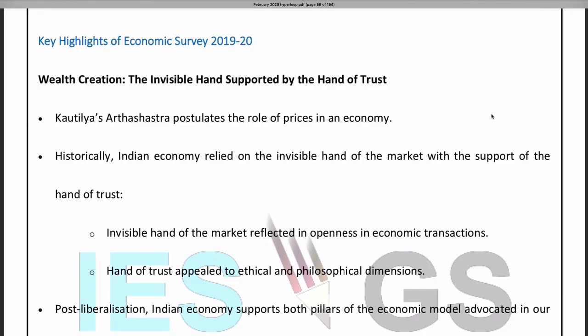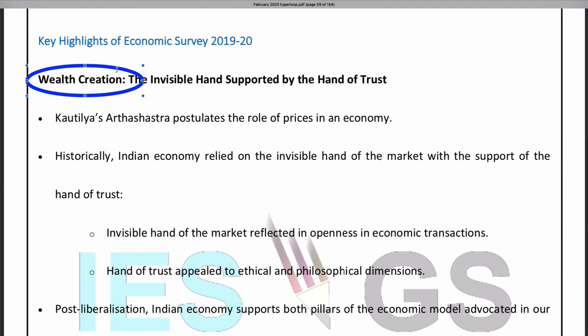Now let us start. This Economic Survey lies on the concept of wealth creation. Wealth creation is an important aspect of an economy. It examines how wealth creation is happening in the Indian economy, what the philosophy behind it is, and how we can improve it.